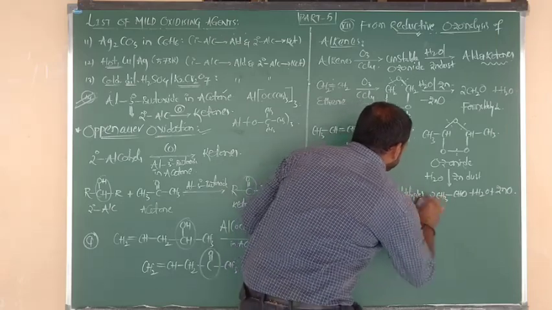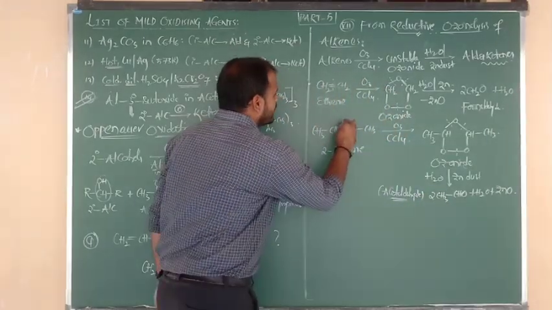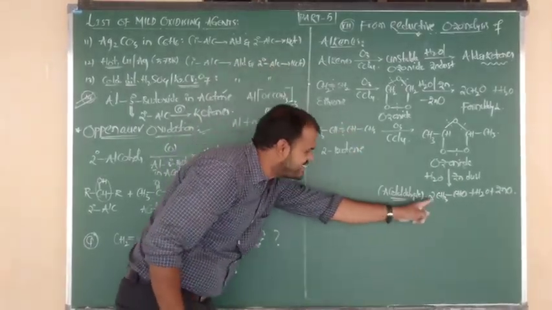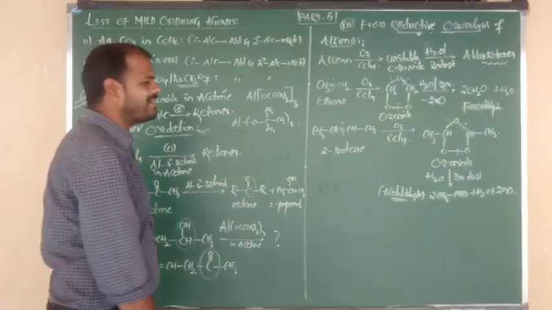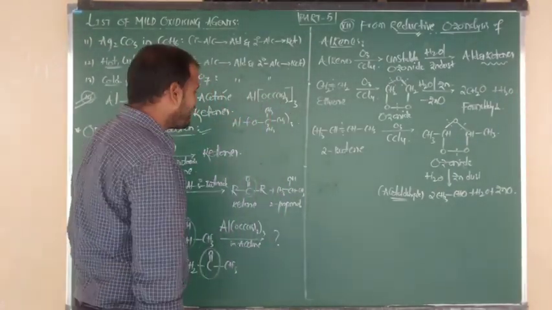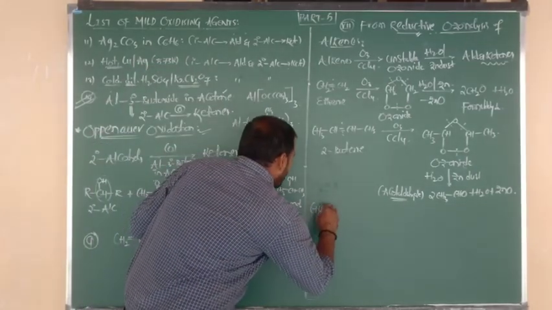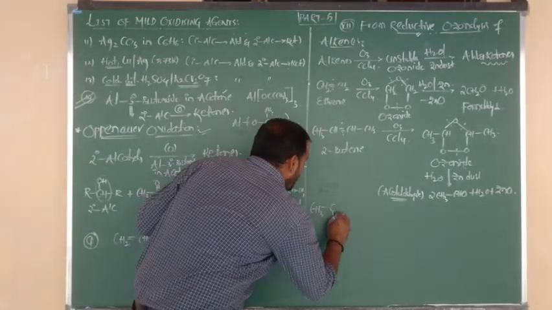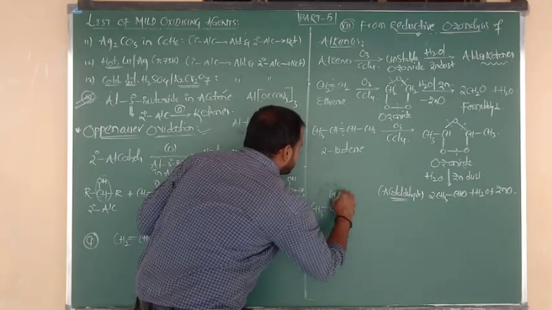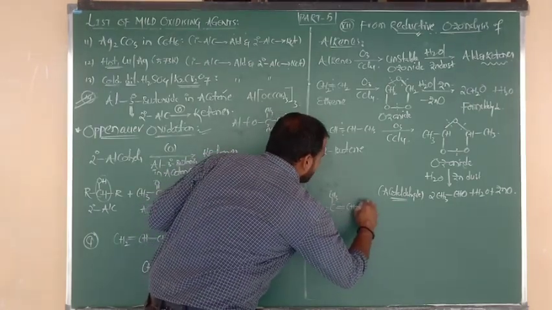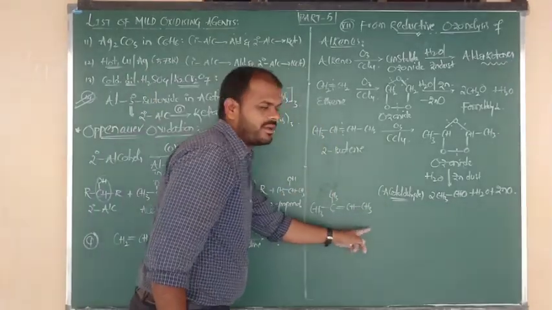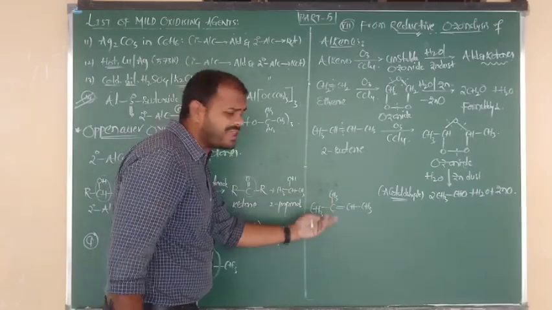Again, without writing the mechanism, we can directly say the product. Cut the double bond and write 2 oxygens, one on each side: CH3CHO, CH3CHO. Okay, beta? Good. Now another very special example I am going to tell you. CH3 bonded to C, below the plane CH3. Otherwise you can write it above the plane CH3, double bond CH bonded to CH3. This is 2-methyl-2-butene. The one above was 2-butene, but this is 2-methyl-2-butene.